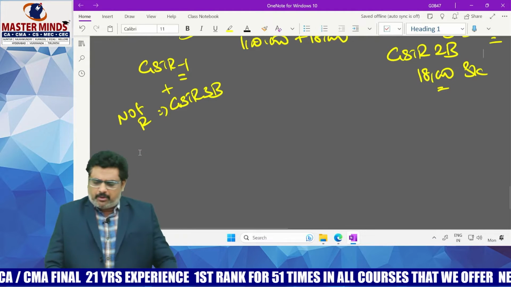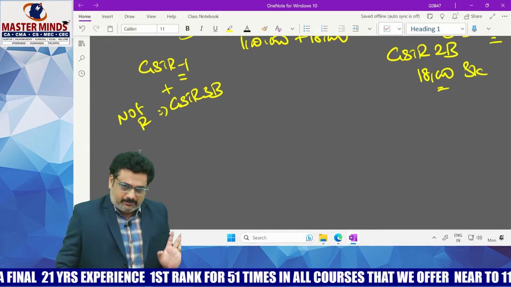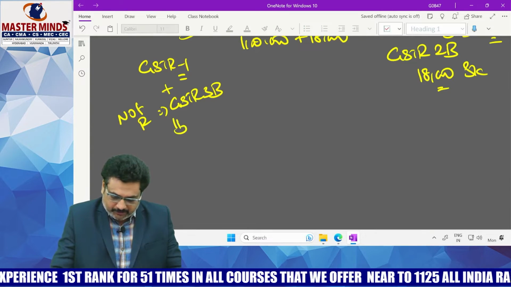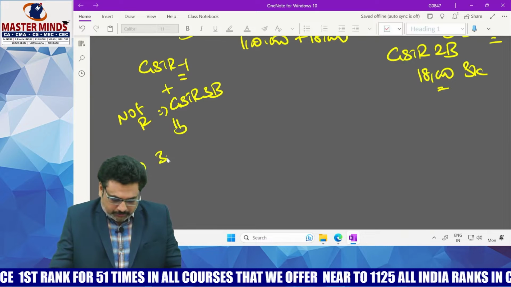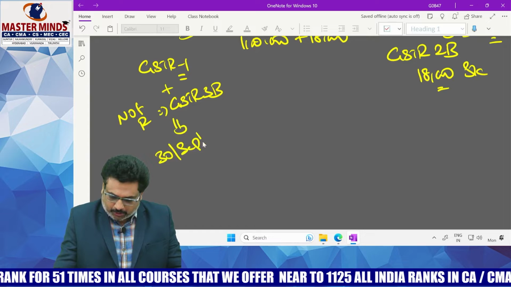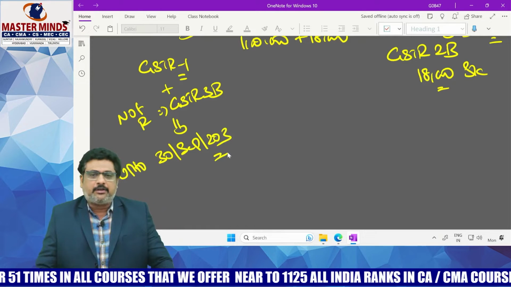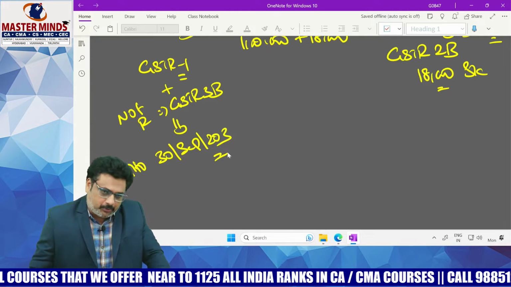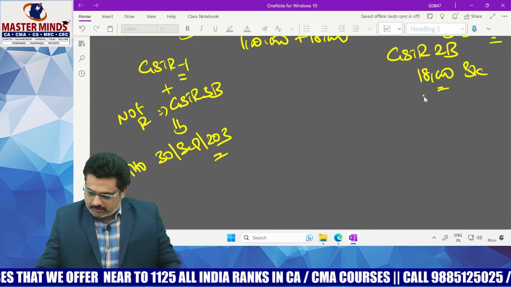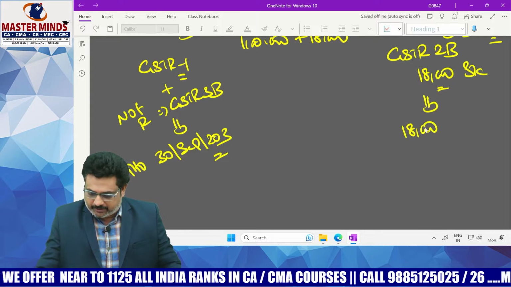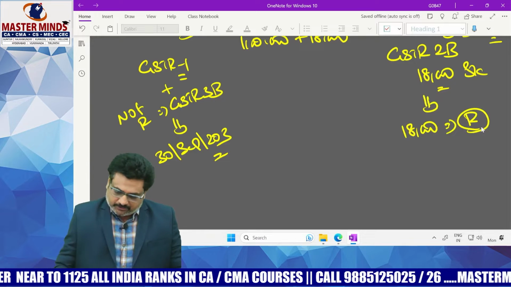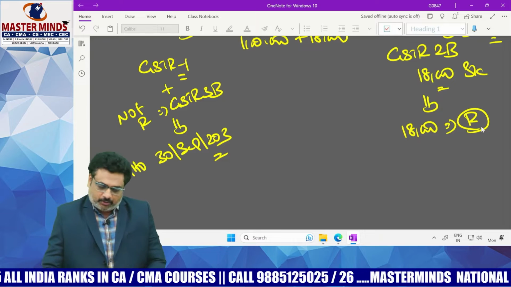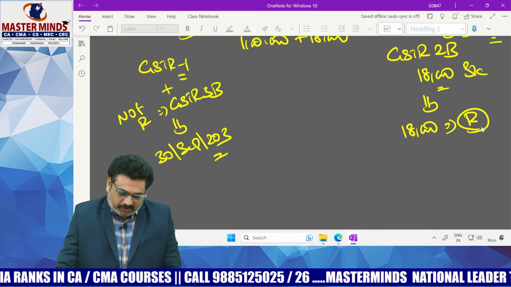If this particular supply of 1 lakh is not reported by the supplier in his GSTR3B up to 30th September 2023, next financial year, in that case, whatever ITC was previously taken by the recipient needs to be reversed by the recipient. In our example, this 18,000 needs to be reversed in the GSTR3B by the recipient.